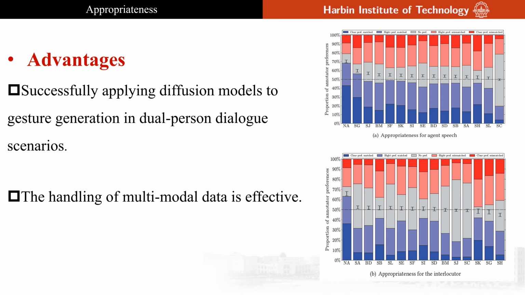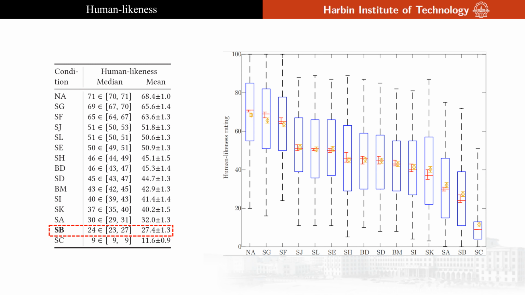According to the results of crowdsourced voting, our system, SB, achieved a moderate score in appropriateness for agent speech in the bar chart, while it obtained a gratifying score in appropriateness for the interlocutor indicator. Based on these results, we believe that our approach to handling multimodal data is effective. Furthermore, the diffusion model proves to be successful in ensuring the generation of main agent gestures in specific scenarios. However, our score on the human likeness indicator is not satisfactory, as we only scored 24.